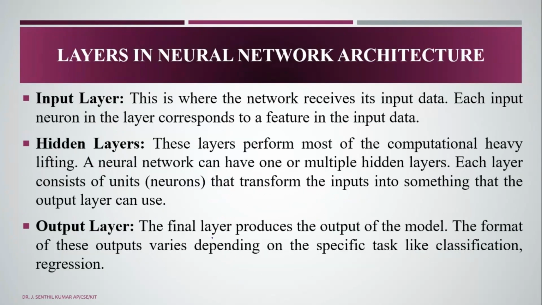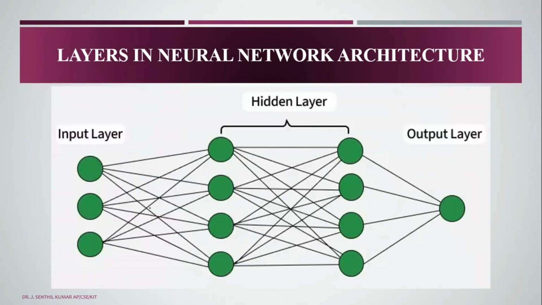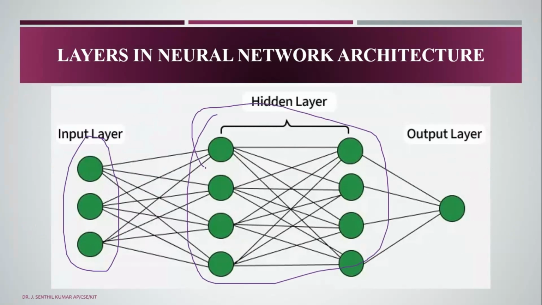And layers: we have already seen the input layer, hidden layers, and output layer, right? The main concept here is that computation is the heavy lifting, and a neural network can have one or multiple hidden layers. Each layer contains units that transform the input into something the output layer can use. So this is an input layer, and here we have the hidden layers, which are used to calculate the weights and biases. We then find the loss function, and with the help of activation functions we get the output layer, right? So this is the flow structure.